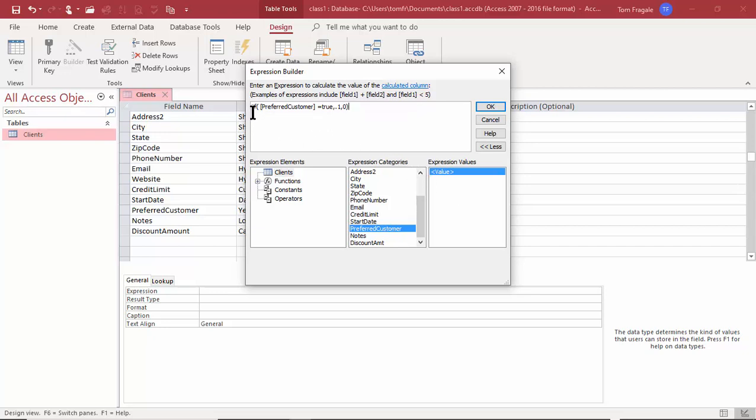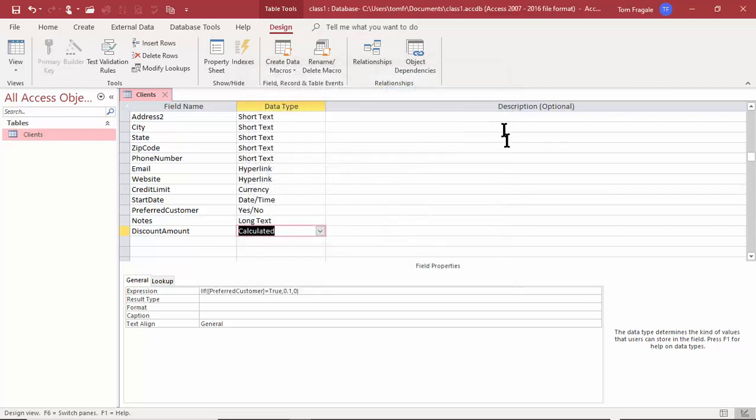So I have IIF, open parentheses. I double clicked on the words preferred customer, so it'll put that in those brackets, equals true, comma 0.1, comma 0, close parentheses. I'm going to click on OK. Now it liked that one. All right, so that's fine.